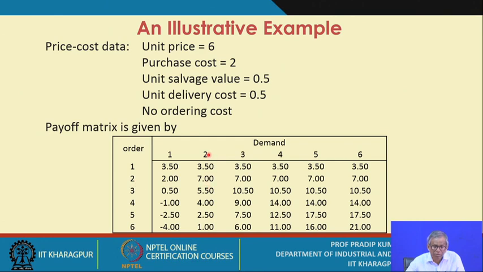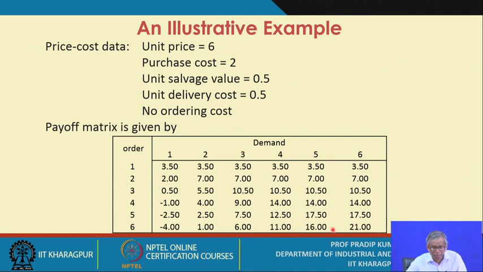If there are 2 units of demand and 2 units of order quantity, how much are you spending? The sales revenue is 2 into 6, 12, minus 2 into 4, so 12 minus 4 is 8. Now the unit delivery cost for 2 units is 2 into 0.5, that is 1. So 8 minus 1 is 7, and for all other demand levels it remains 7. You follow this procedure for all other ordering strategies and all other demand levels, and you get this payoff matrix.